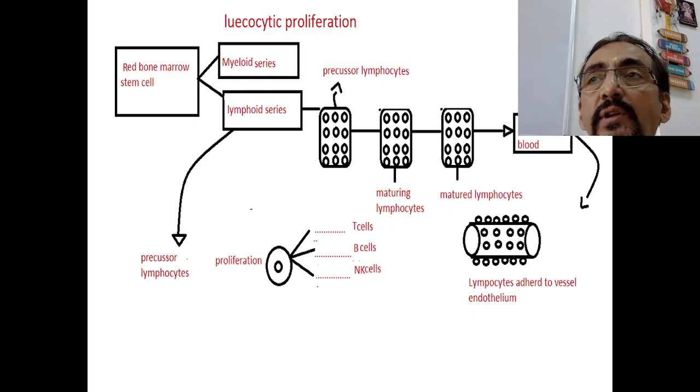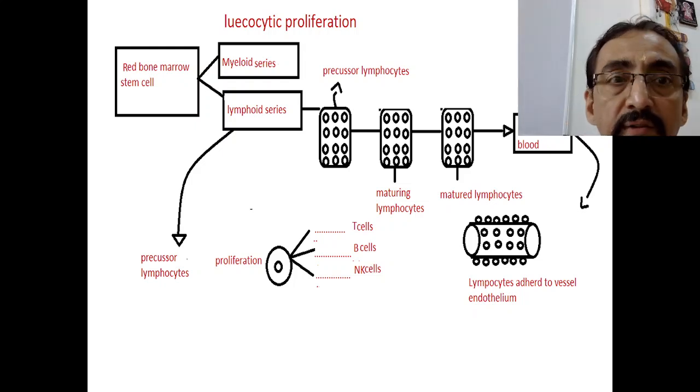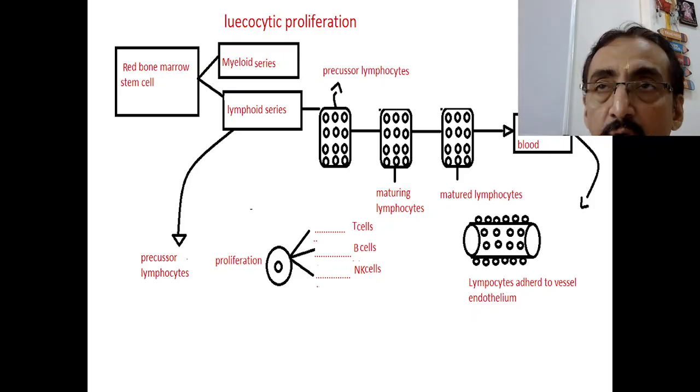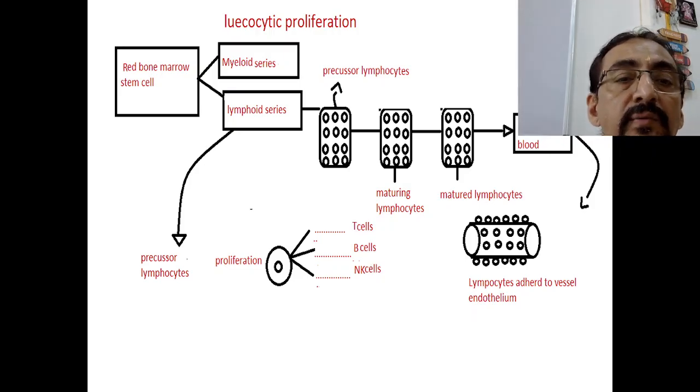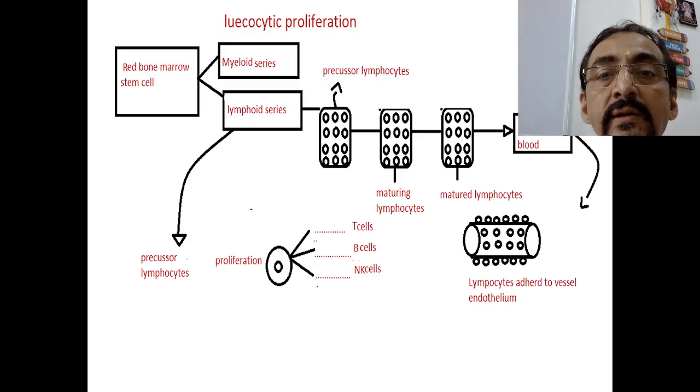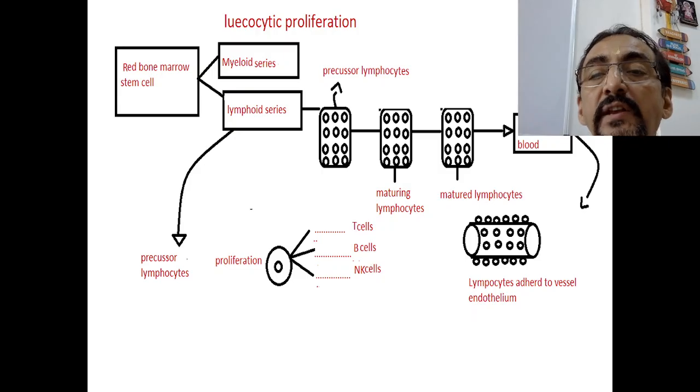Now this is how leukocytic proliferation takes place. We have the bone marrow stem cell, the myeloid series and the lymphoid series. From the lymphoid series, we will have precursor lymphocytes. These precursor lymphocytes undergo maturation and form maturing lymphocytes.